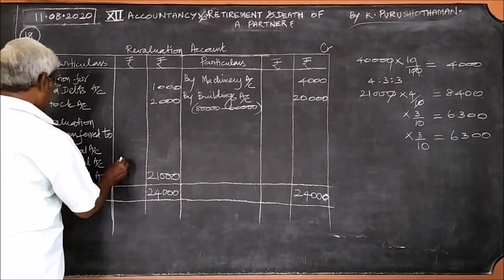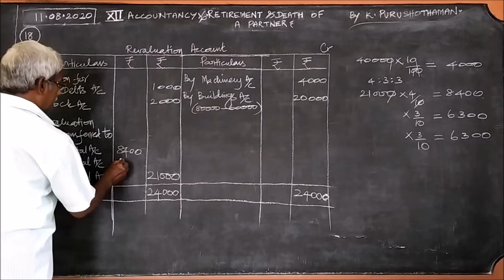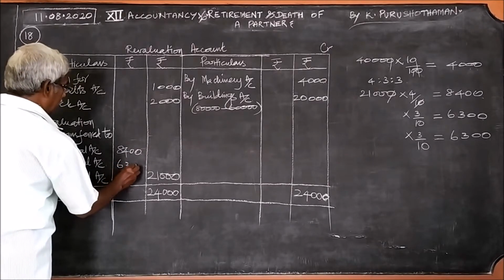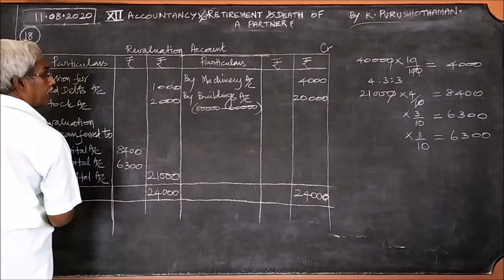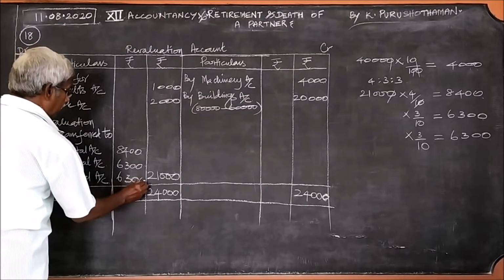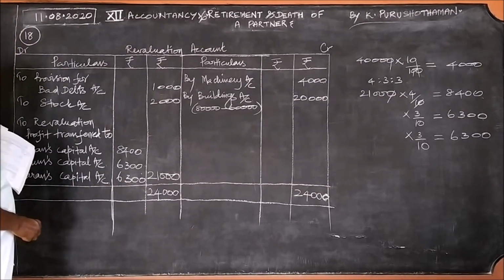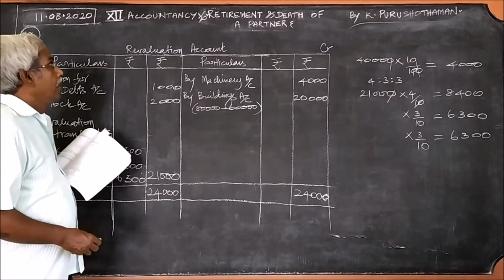The amount is 8,400, 6,300 and again 6,300. This is the allocation of profit to the 3 partners.